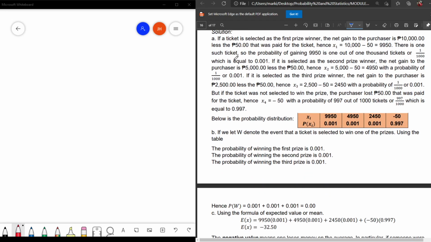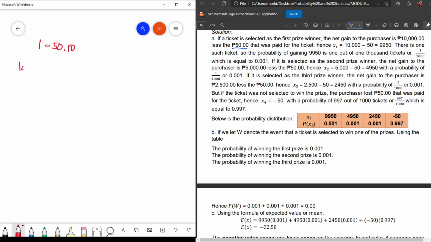If a ticket is selected as the first prize winner, the net gain of the purchaser is 10,000 less the 50 pesos. Why less? Because you bought one ticket, and one ticket is equivalent to 50 pesos.